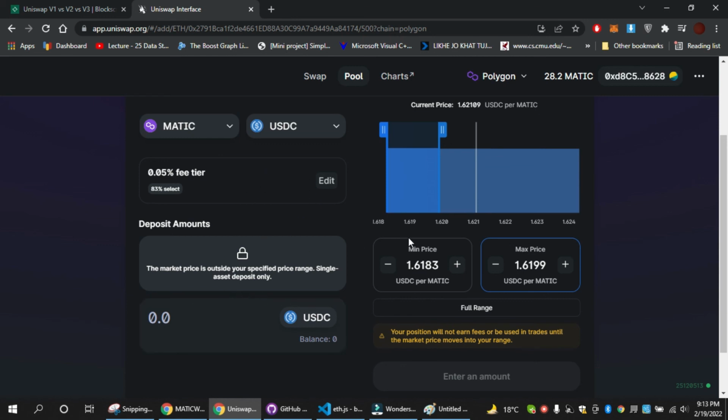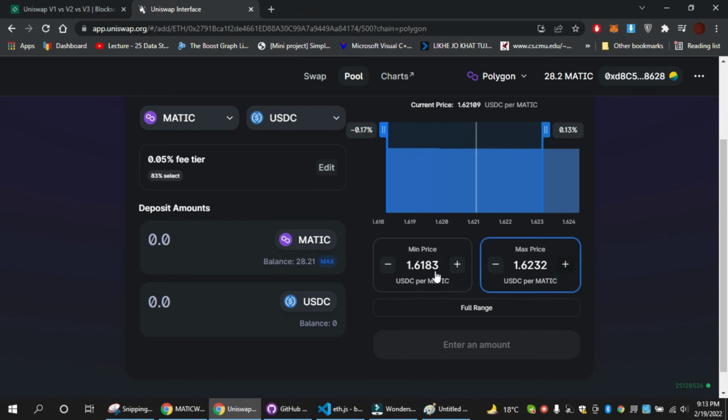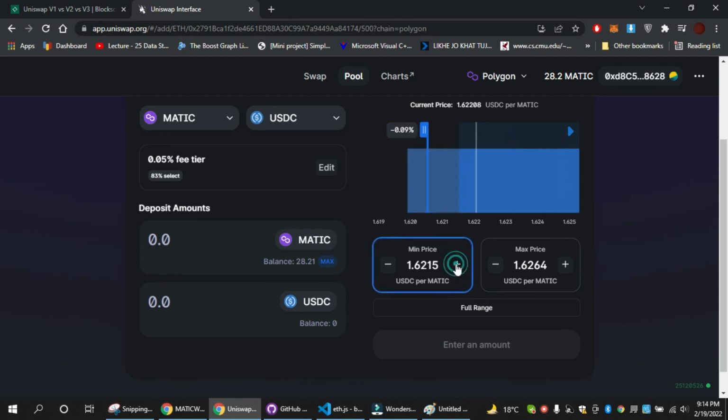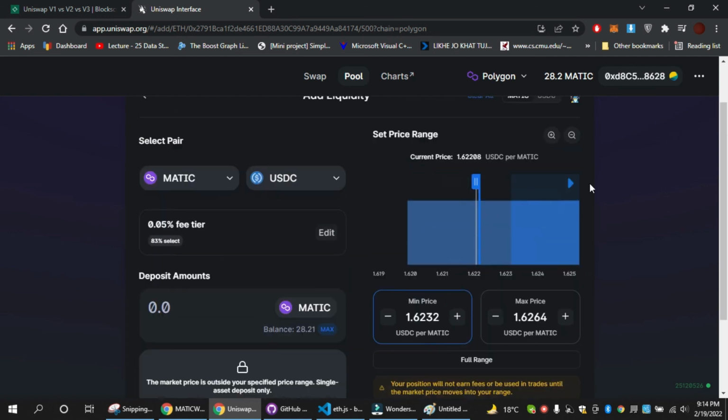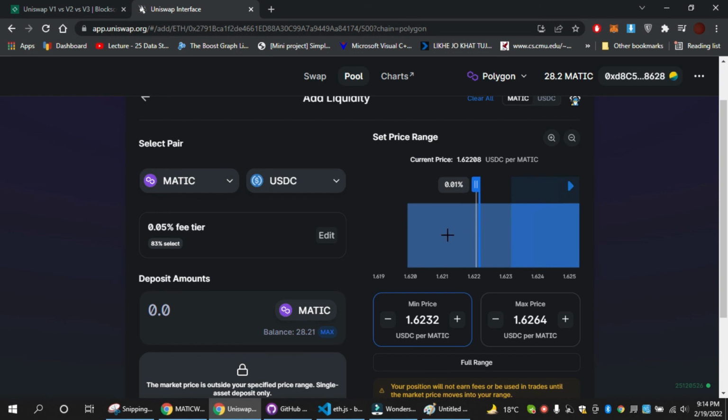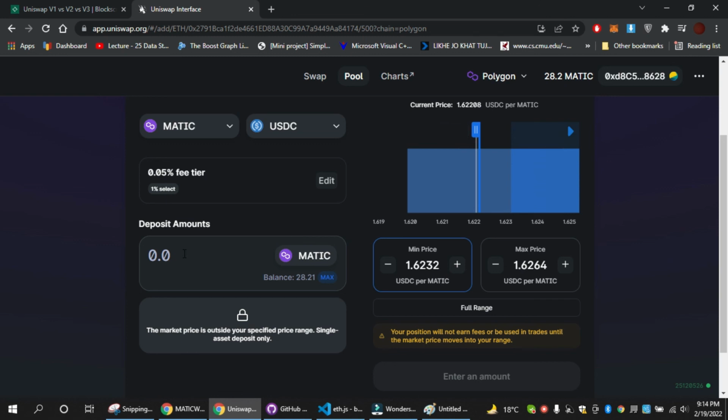But if the price goes below your range, then all of your asset will be converted into matic. Let me just show you that. For example, if your liquidity was above this price, then all your asset will be converted into matic, and you will only be getting the market loss. The asset value of the matic is increasing or decreasing, so that is your loss or profit. But you will not be getting any impermanent loss.